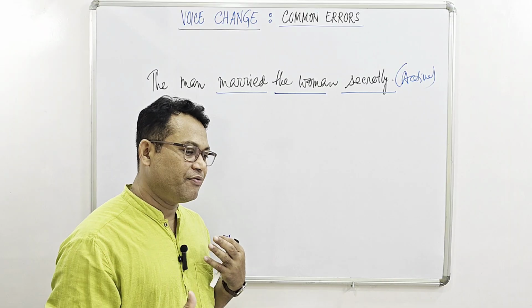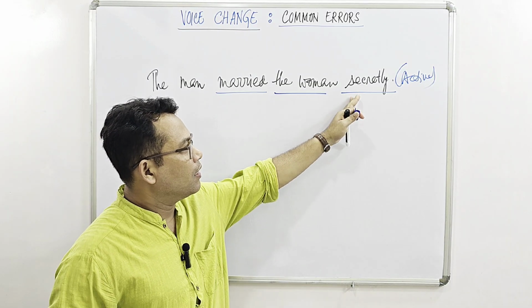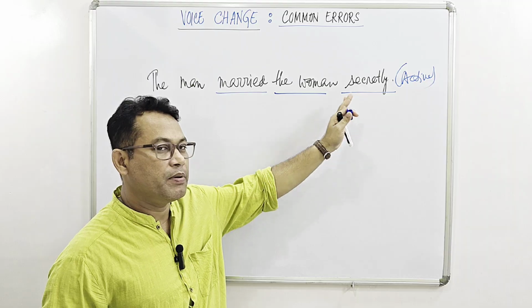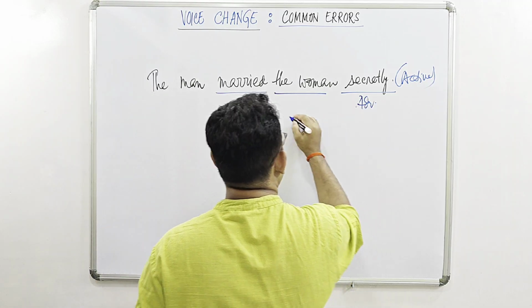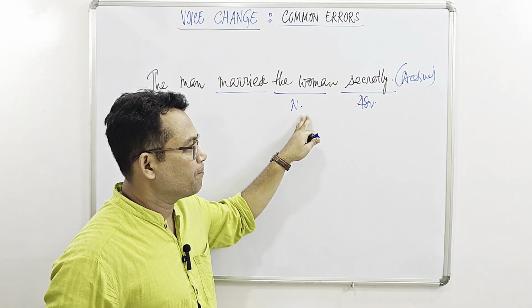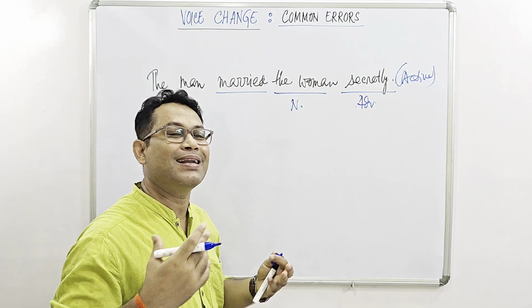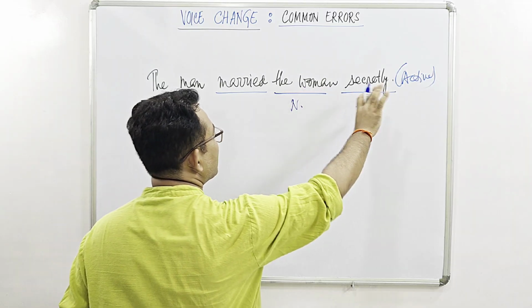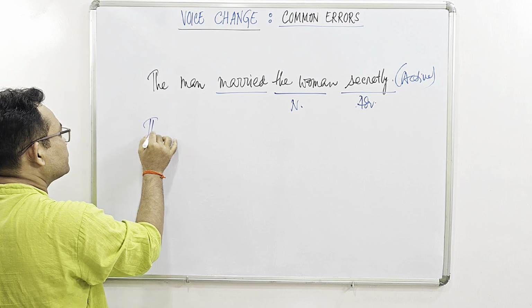Remember, any adverb phrase, any adjective phrase can never ever be the object individually. It should be put separated. Now, since it is adverb and since it is essentially noun, they cannot be together because adverb can modify only an adverb, a verb, or an adjective. So they should be kept separated. So our object is simply the woman.